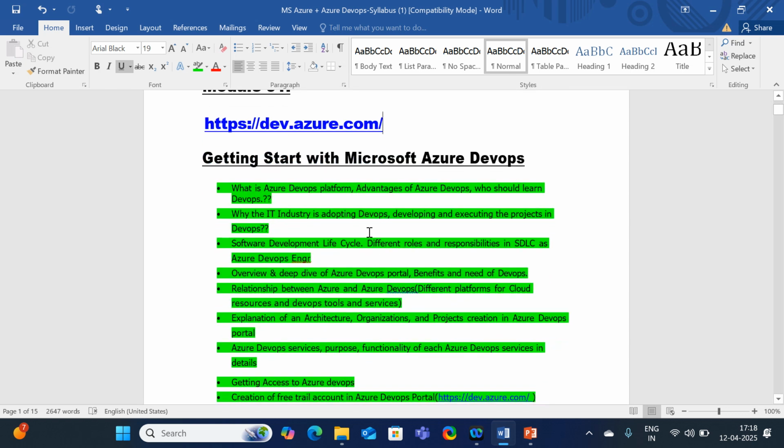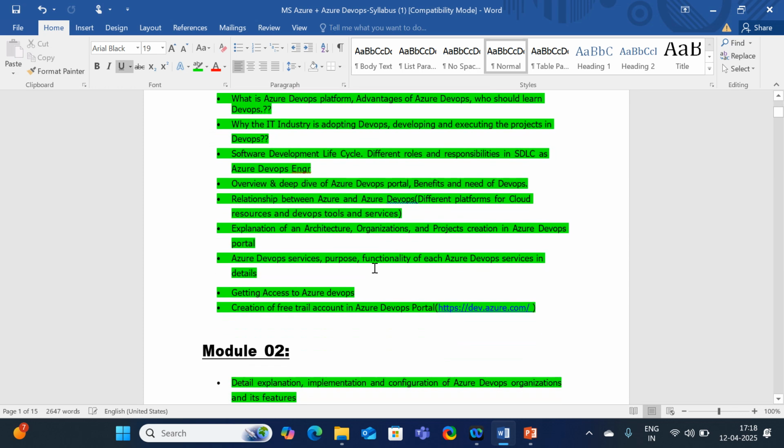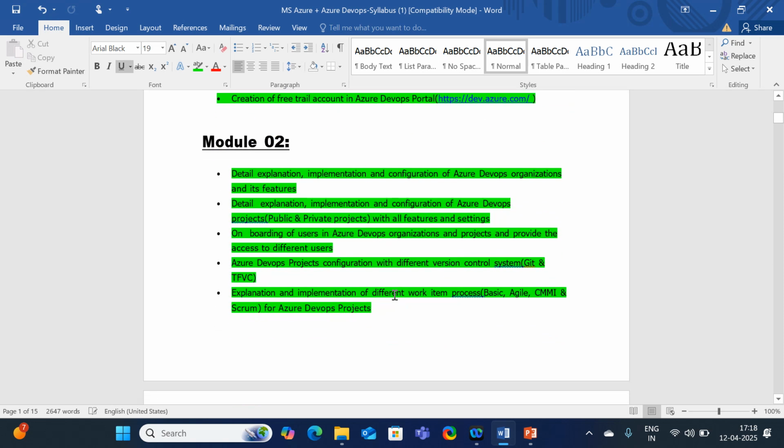So I'm going to cover from scratch level, like what is Azure DevOps, how we are going to create the free tier account, and what is SDLC? What do you mean by software development lifecycle? So we are going to have a look at each and everything.